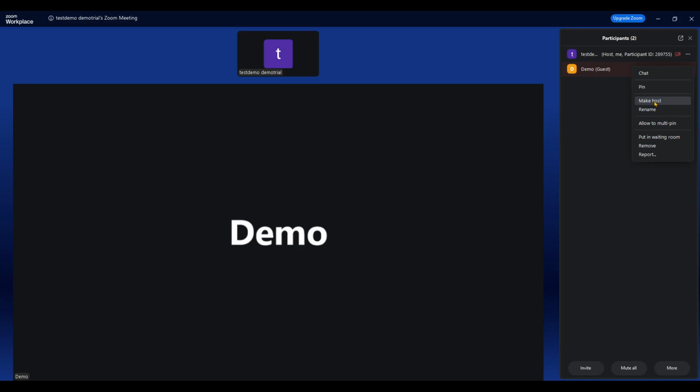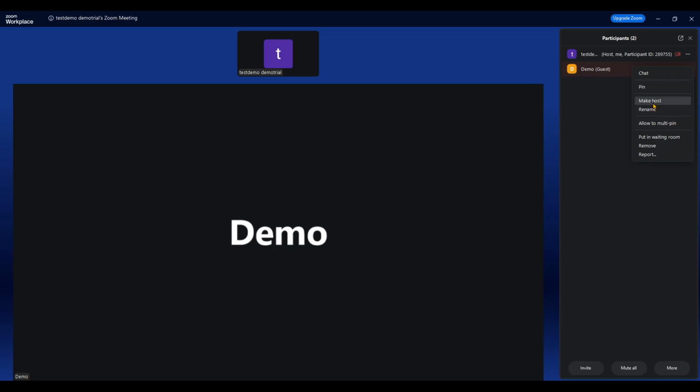After the host role is assigned, that person will be able to manage the meeting with host-level permissions. Keep in mind that making someone the host gives them significant control over the meeting, so this should only be done when you intend to fully hand over hosting responsibilities. If your goal is simply to let someone help manage parts of the meeting, be sure you are choosing the correct option for your situation.